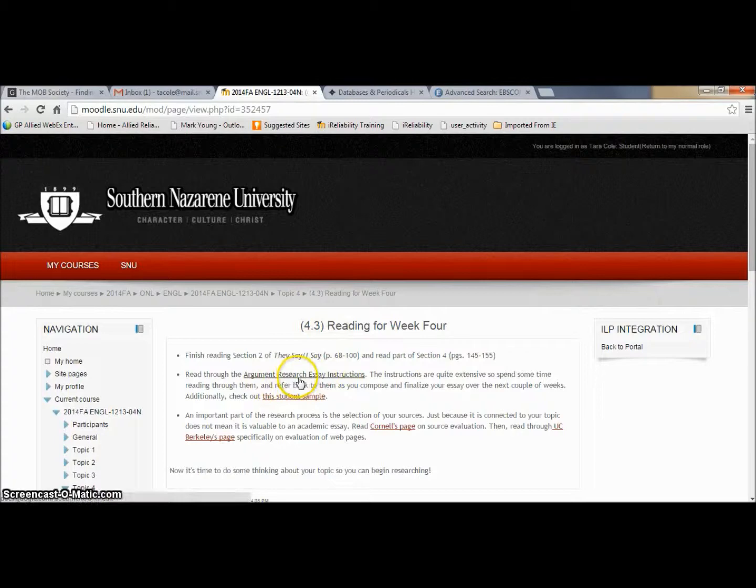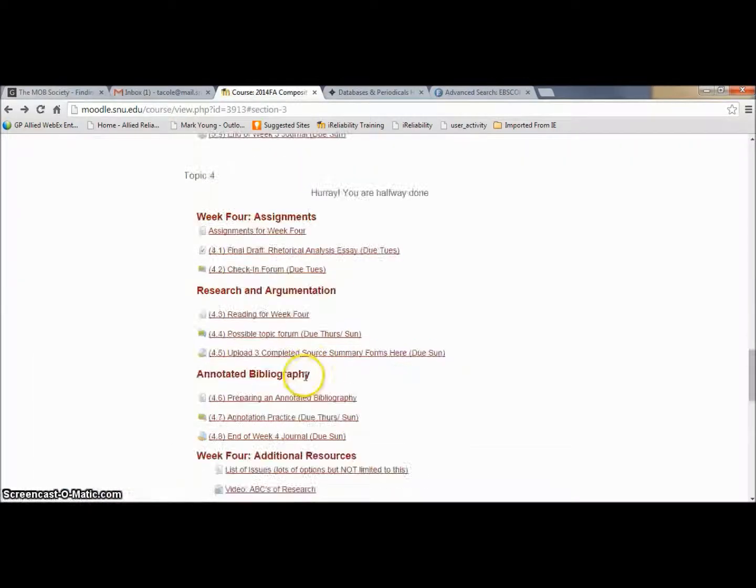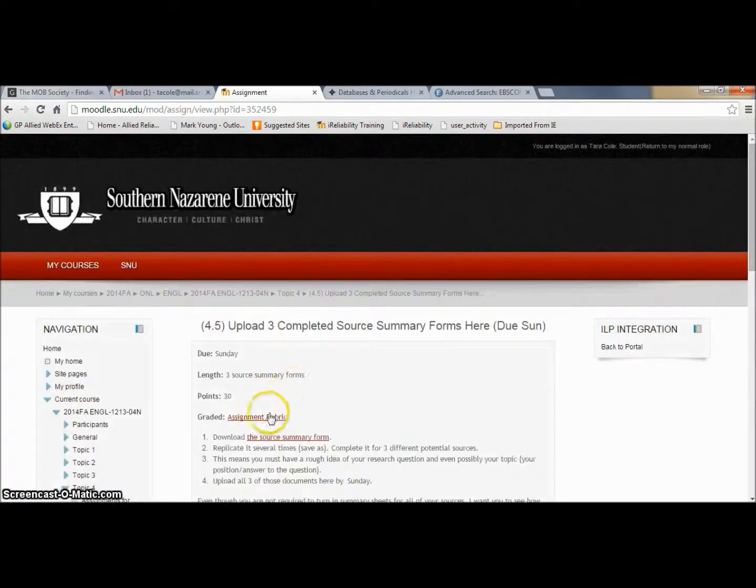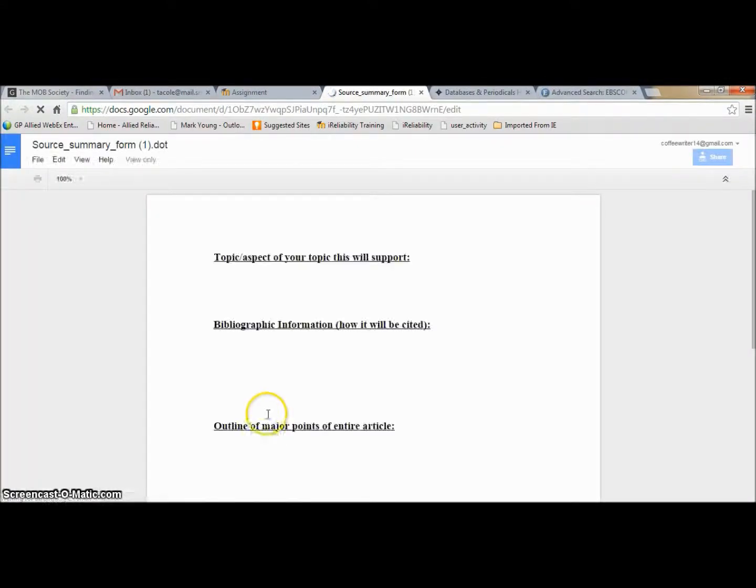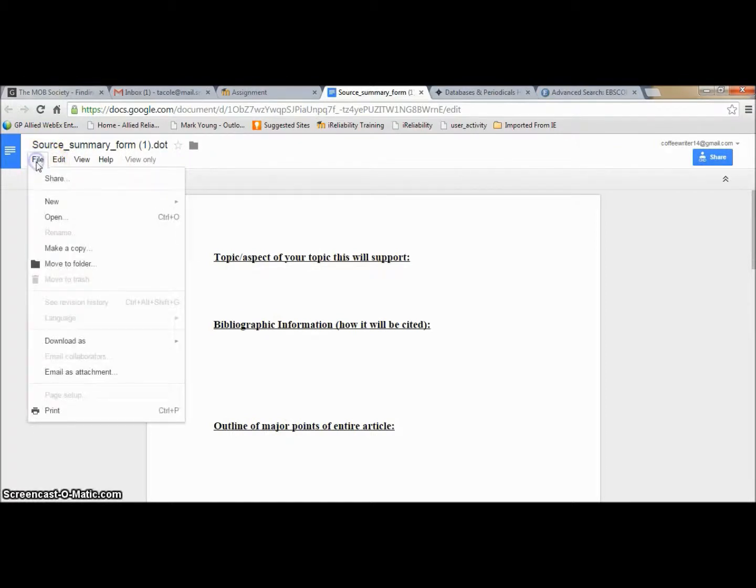Once you've read through the instructions, you'll need to participate in the possible topic forum. There I want you to post 3 possible topics and give one another feedback on those topics. Once you've decided on your topic, you'll need to begin your research. On 4.5, I want you to upload 3 source summaries for me. You'll click on the source summary form here. You may need to log in with your SNU email to sign in, and then you'll go to File and make a copy to save 3 of them to your Google Drive.